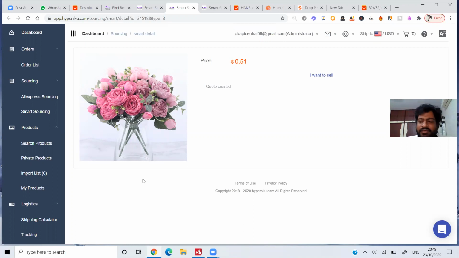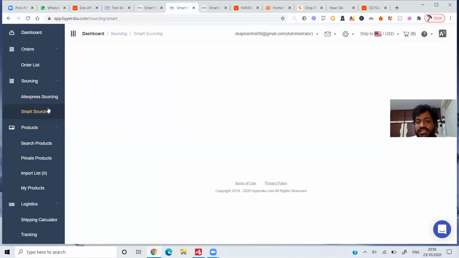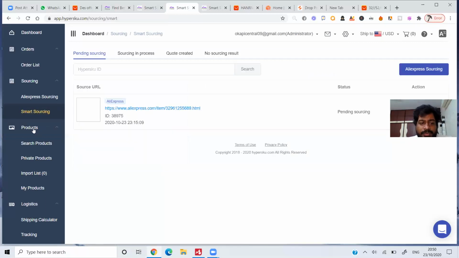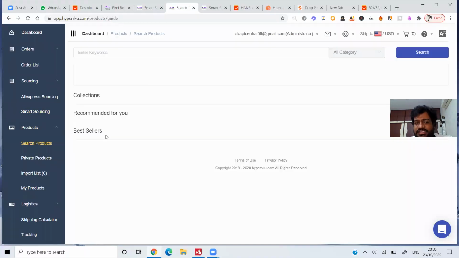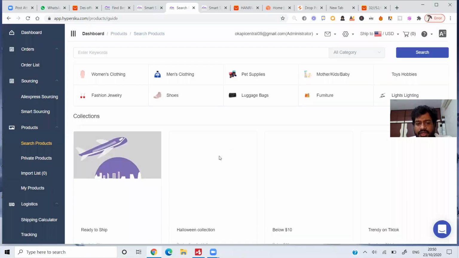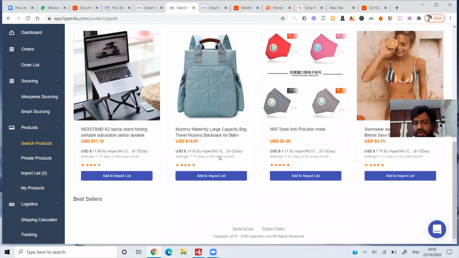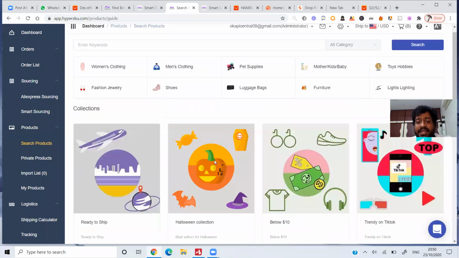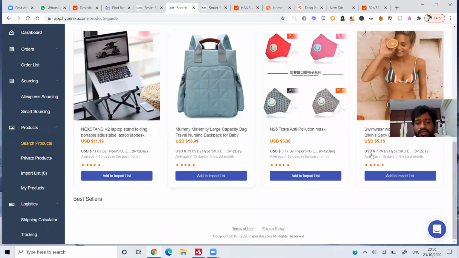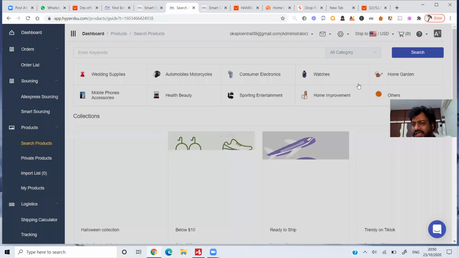Now, for example, if you want Hyperscope to tell you what sort of products are selling most right now, you have something called smart sourcing here. Sorry, let me go to products. You can search for the product. You can see the best sellers here, and they're guaranteeing delivery in 8 to 12 days. Just click on search products and you'll get all the details here.